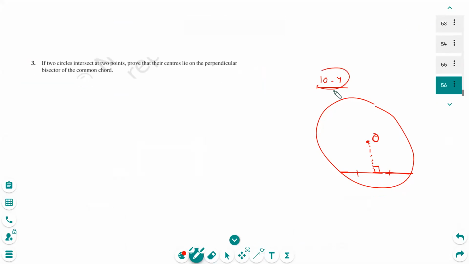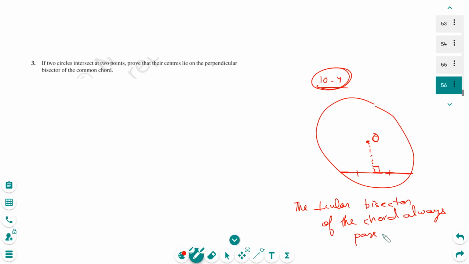That was theorem 10.4. That the perpendicular bisector of the chord always passes through the center of the circle. That was theorem 10.4.